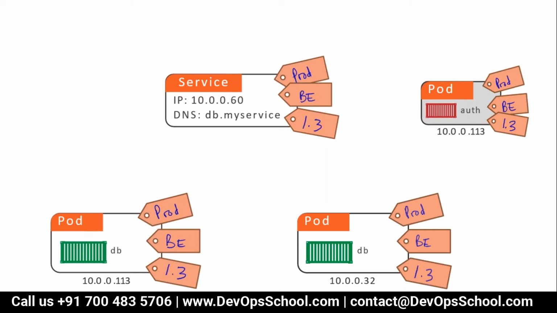So in that case the service is load balancing the 3 pods. Why? Because the service label and the pods' labels match. So the pods' labels must match the service label, and then the service will automatically start load balancing those pods. So when you hit the service, you get either pod 1, 2, or 3.